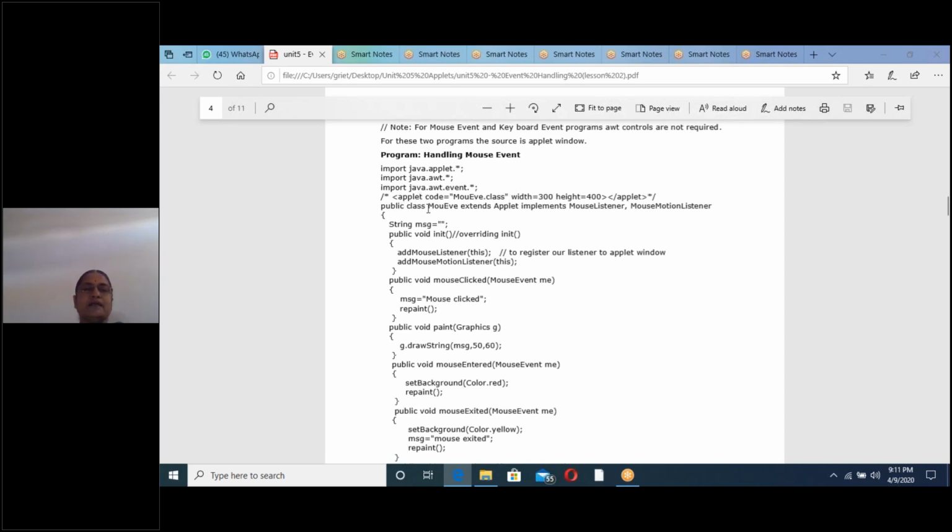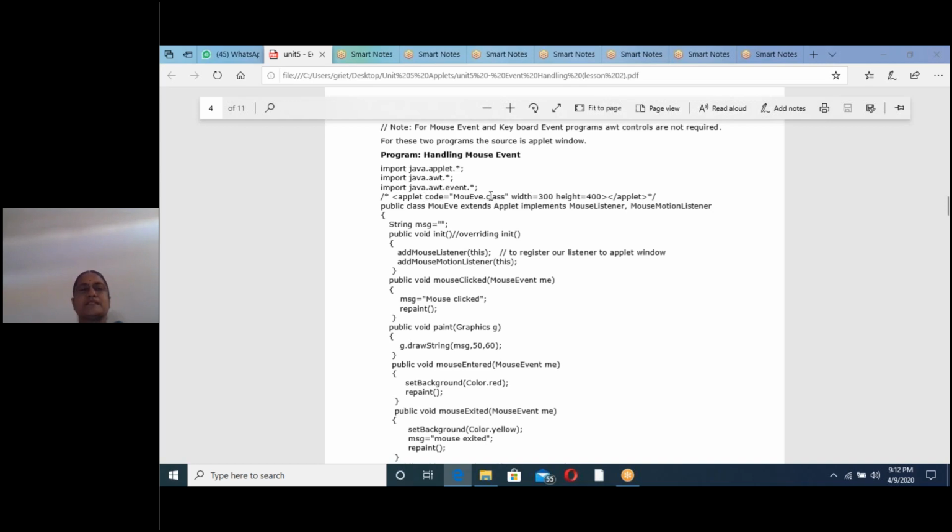Whatever class we are taking here, after compilation a .class file is created for it. Inside the applet tag, code equals the .class file of this class. What is the .class file of this MouseEvent class? The short form is mouse. That is, applet code equals, in double quotes, MouseEve.class. Next, the width and height of the applet window. You can write your own numbers. This is the size of the applet window. Inside the applet window only we are doing mouse actions. And this is the closing applet tag.